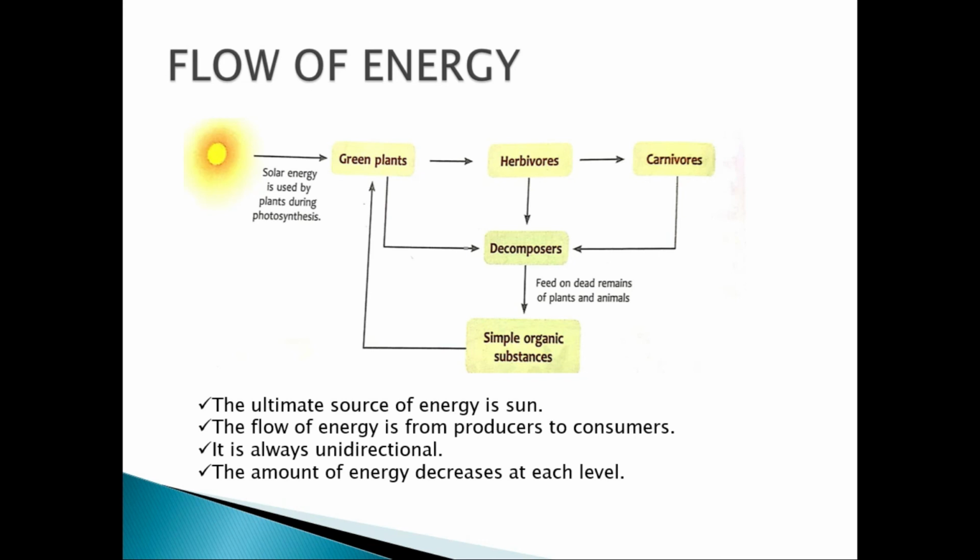So with these topics covered today, what is an ecosystem, what are the biotic and abiotic components, what is the biotic component, producers, consumers, herbivores, carnivores, and the flow of energy, what is a food chain and food web, I'm very sure you might be able to understand these topics covered today.